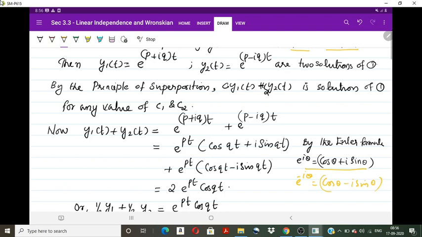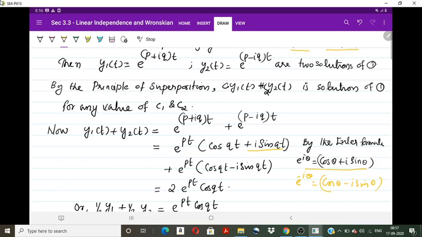It is of the form e raised to pt. First one will be e raised to pt into e raised to iqt. So expanding that using Euler formula, we have e raised to pt (cos qt plus i sin qt) plus e raised to pt into, now this is e raised to minus iqt. Expanding that, we will get cos qt minus i sin qt.